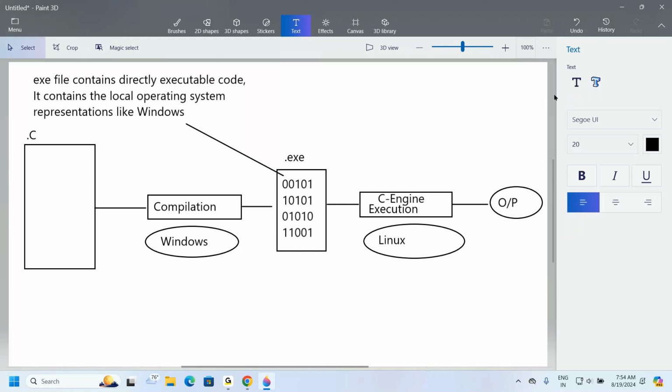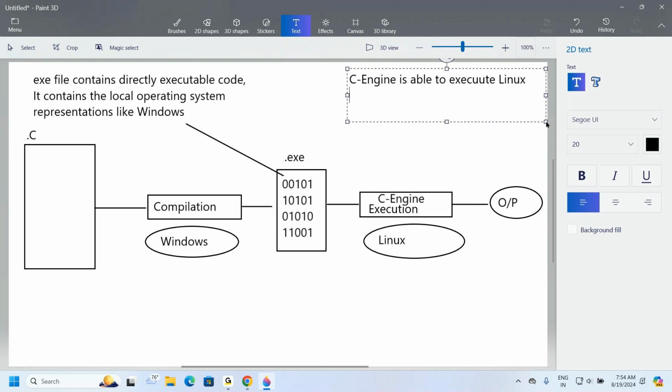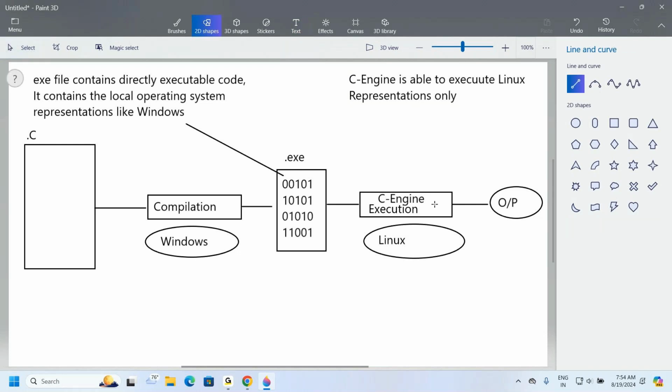Now the situation is that C engine is able to execute only Linux representations. Why, sir? Tell me why it is only executing Linux representations. Because it is available on the base of Linux operating system. So it is able to understand only Linux representations.